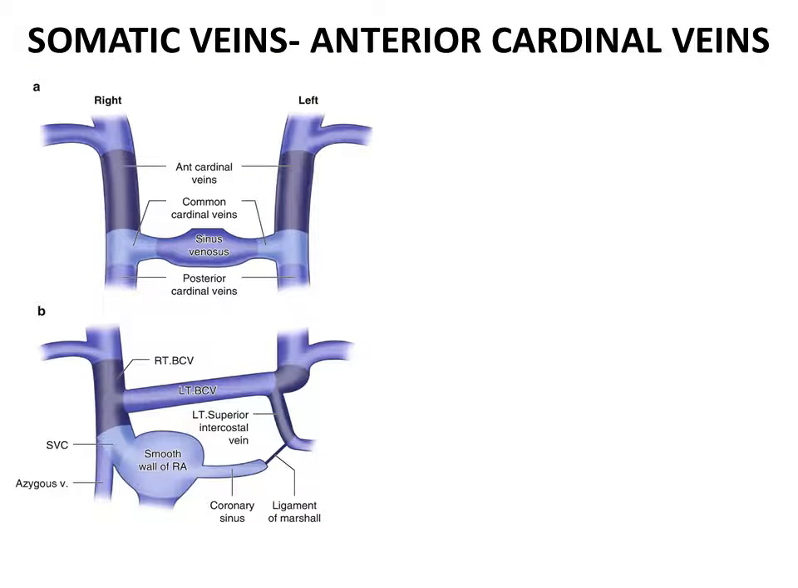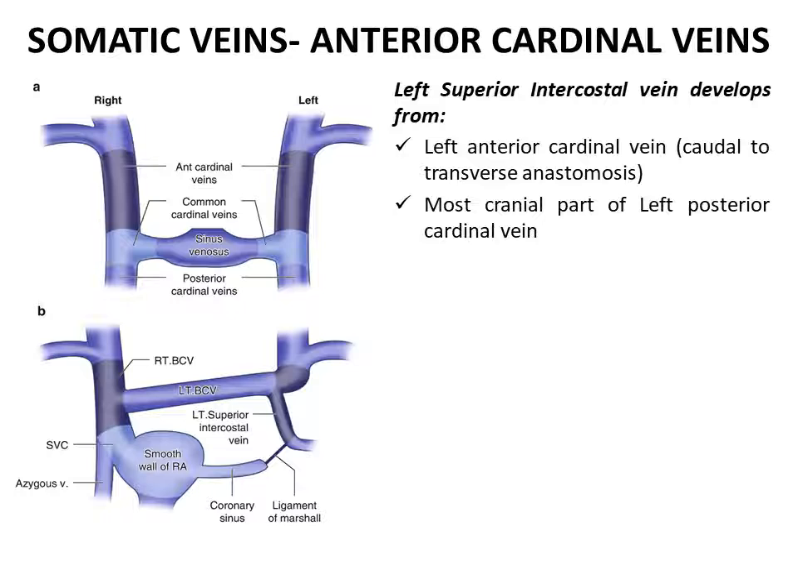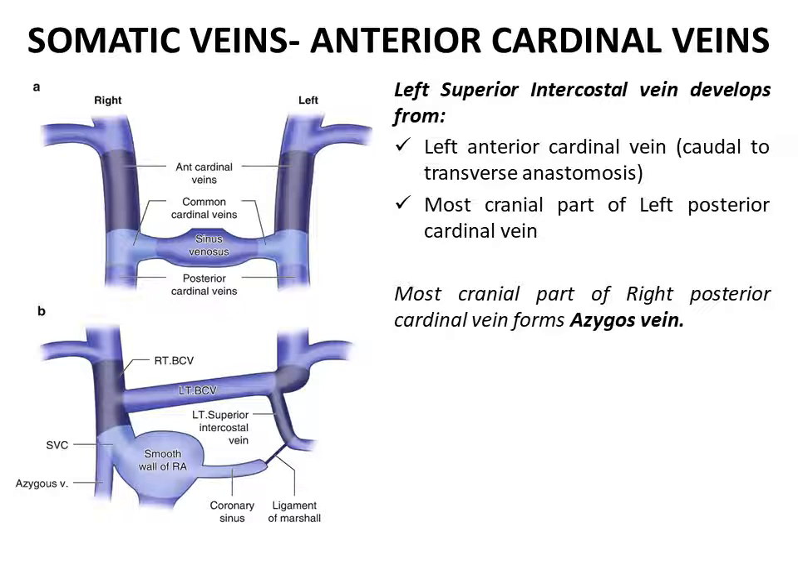The anterior cardinal veins on the left side, the left anterior cardinal vein caudal to the transverse anastomosis, and the most cranial part of the left posterior cardinal vein form the left superior intercostal vein. On the right side, the most cranial part of the right posterior cardinal vein forms the azygous vein, which drains into the superior vena cava.